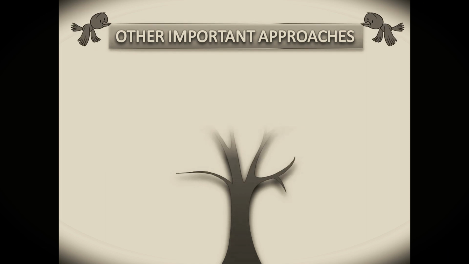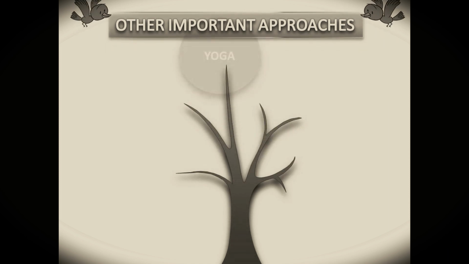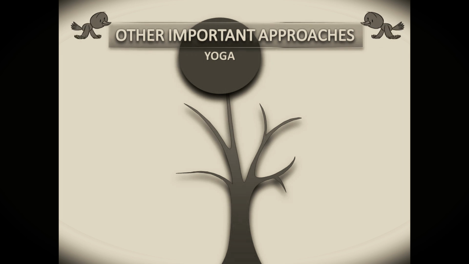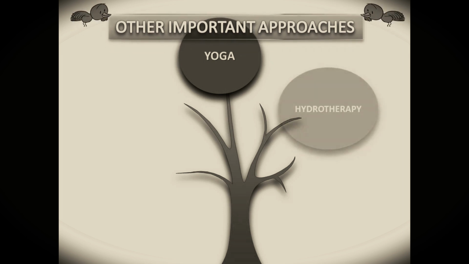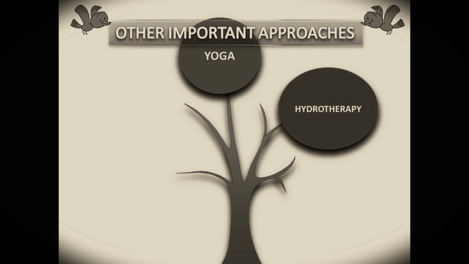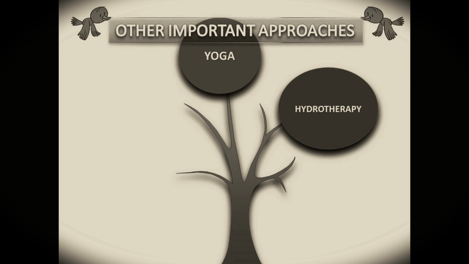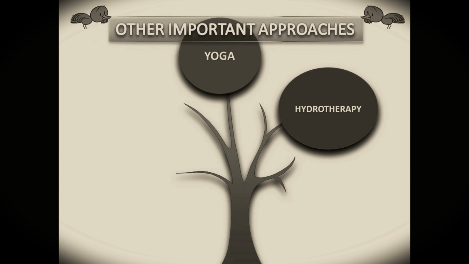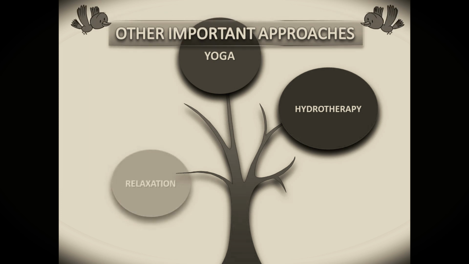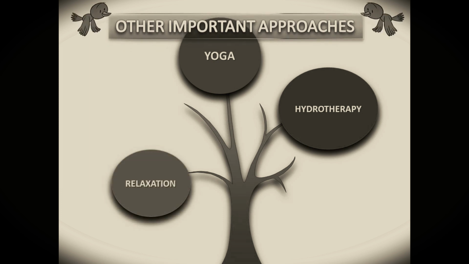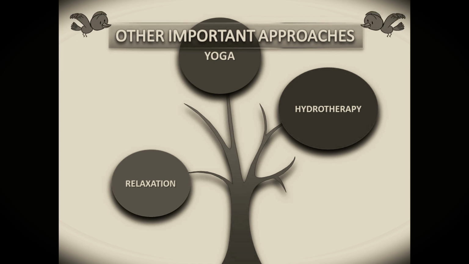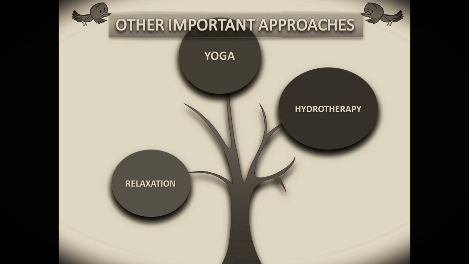Other important approaches include the first one, that is your yoga. The second one is your hydrotherapy, which is said to be the first technique given by Hippocrates and Galen in physiotherapy. The third one is relaxation method, which includes your physical, psychological and combined approach.